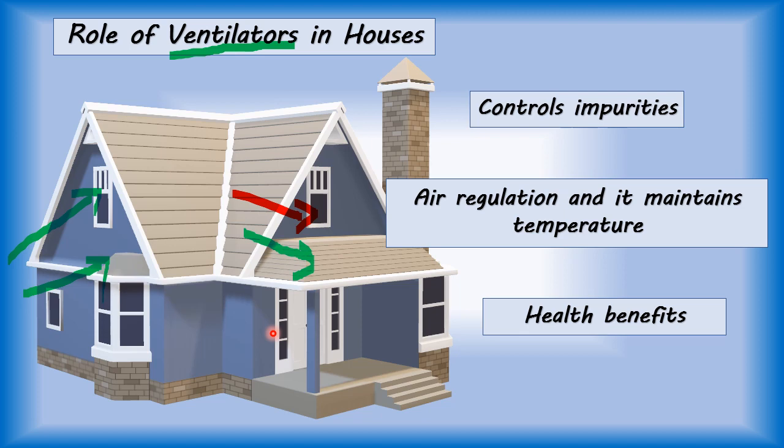They suck stale air, hot air or humid air which has a lot of moisture, and throw it out, and they give space to fresh air, and this makes you feel comfortable.